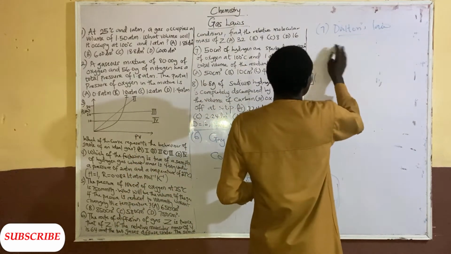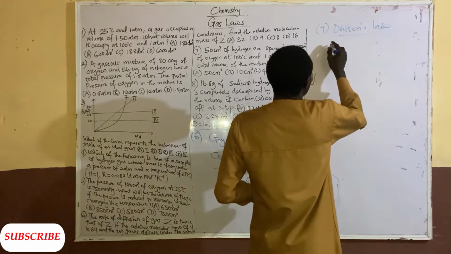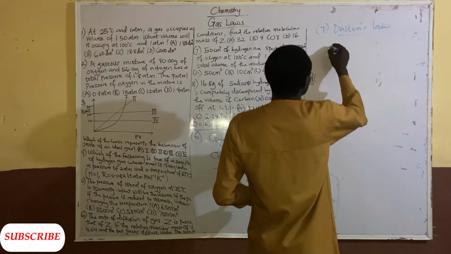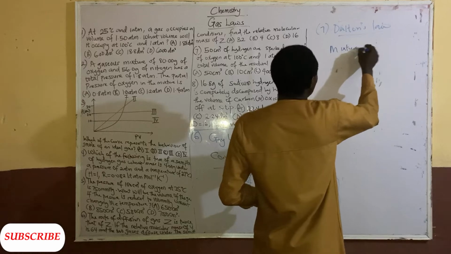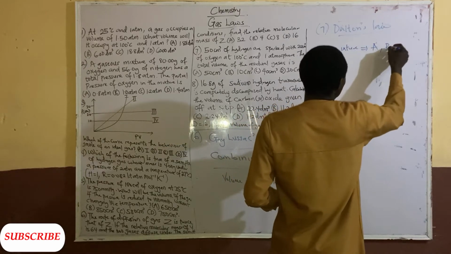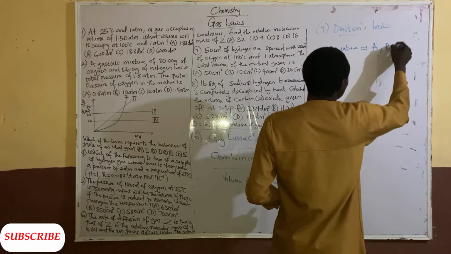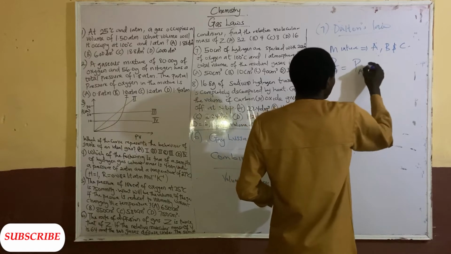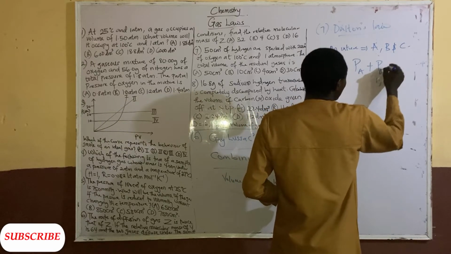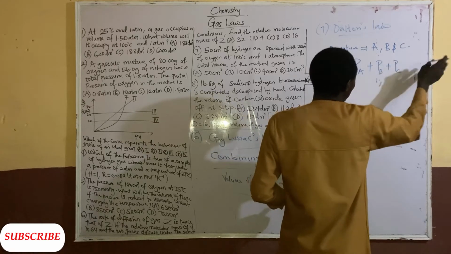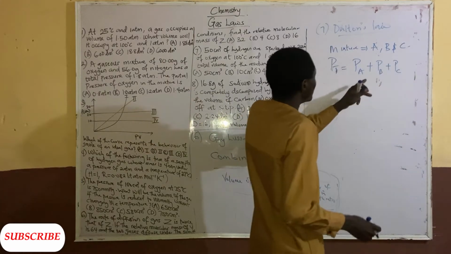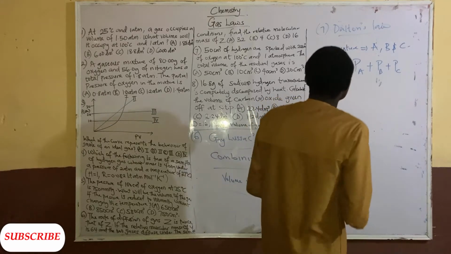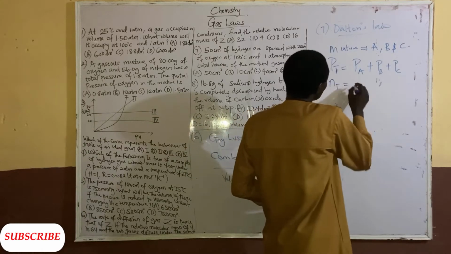So if I have a mixture of gases A, B, and C, the total pressure will be PA plus PB plus PC, and so on and so forth. There can be more than that. And also the total number of molecules of the gas